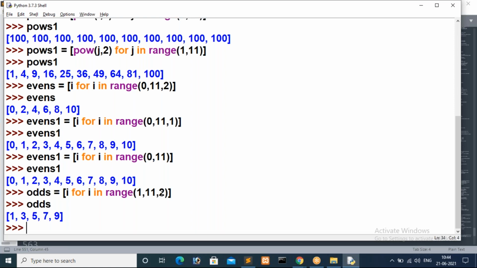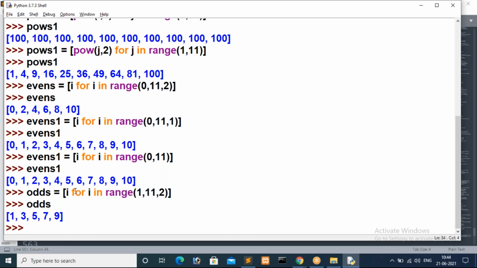Without knowing list comprehensions, you can't perform the analyzing part. If you go with the basic procedure, you have to write more lines of code. If you know range and list comprehensions, that is very easy. Okay, we will see that now.